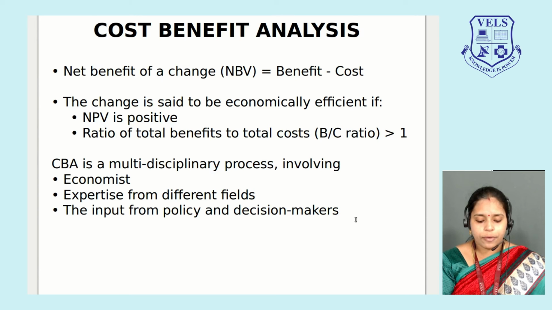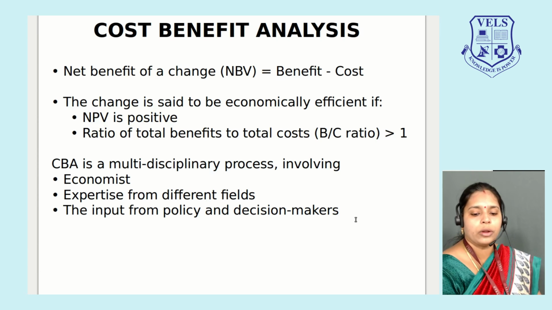Is calculating this net benefit enough? How should the values come? The change is said to be economically efficient if the NPV, net present value, is positive. What is this net present value? I have spoken about net benefit of change, and now we are talking about net present value.